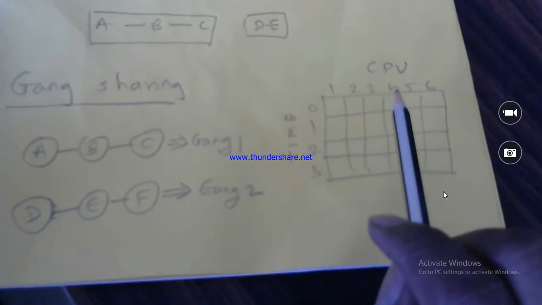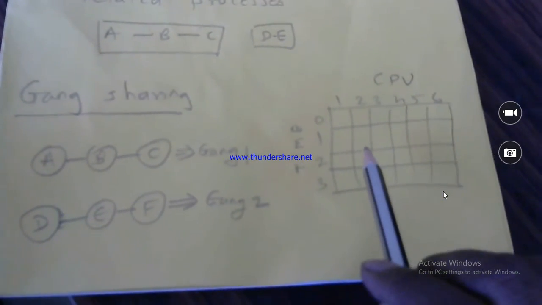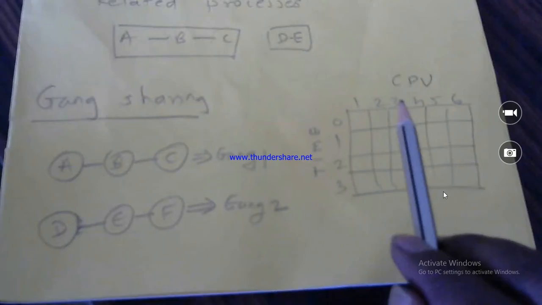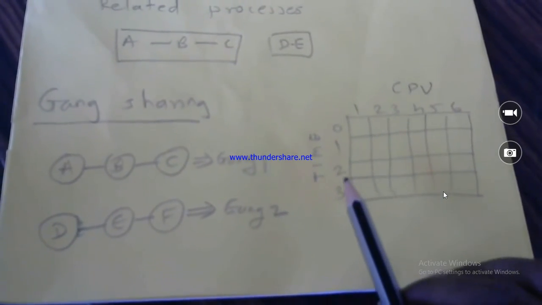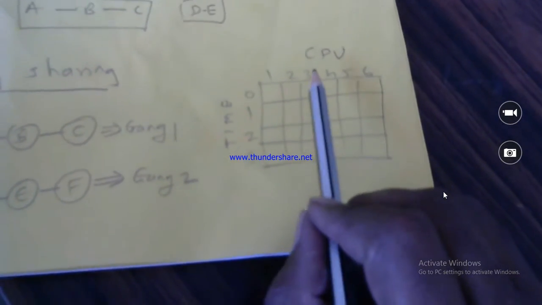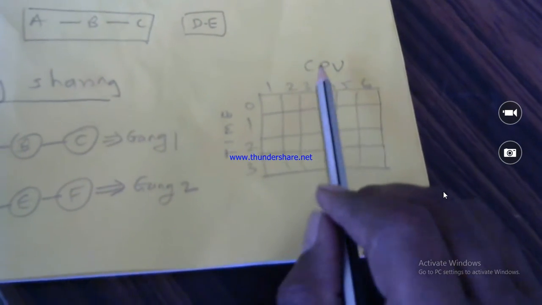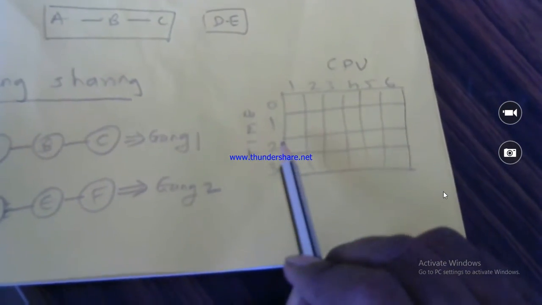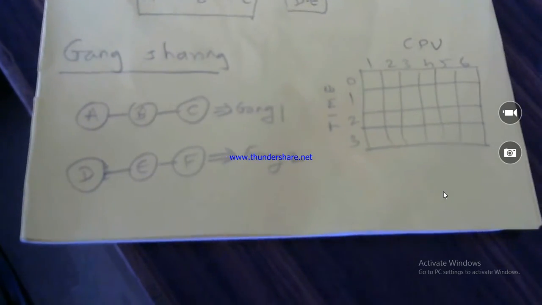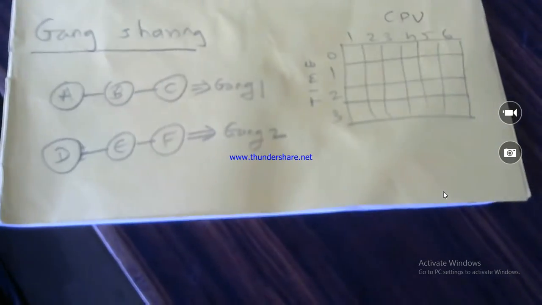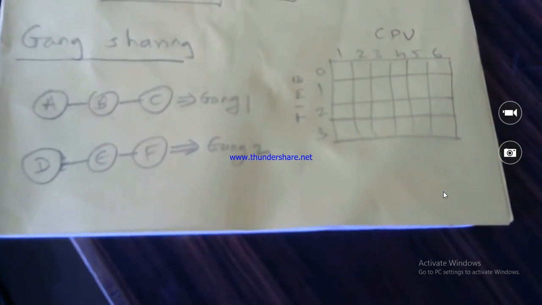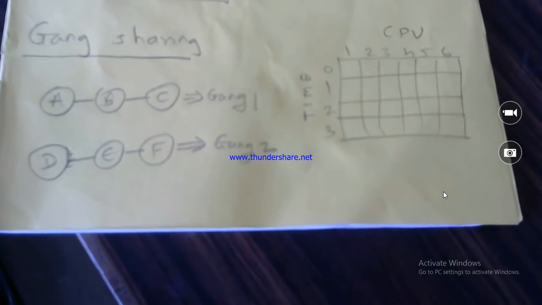Now here I have drawn a chart. This chart depends on the number of processors and the time. This gang sharing is proportional to time.